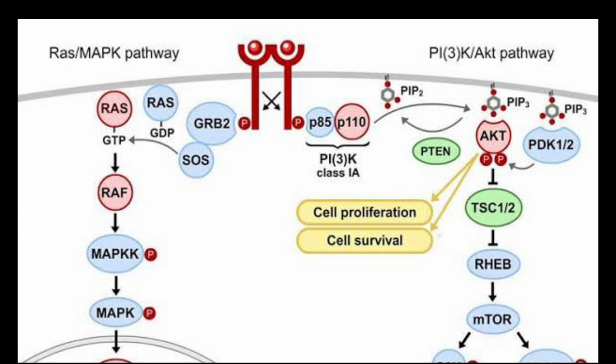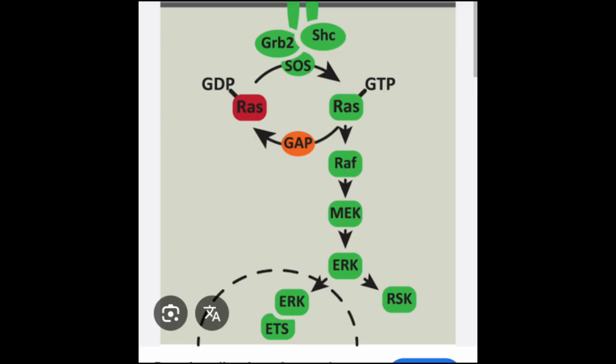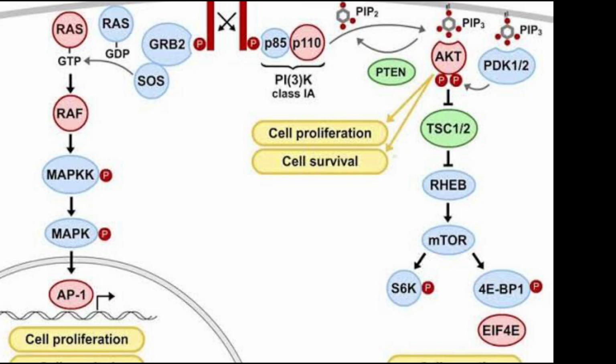RAF is a MAPK triple K, a serine and threonine kinase. Then this RAF phosphorylates and activates MEK. Then MEK phosphorylates and activates MAPK, or ERK1 and 2. This activated MAPK translocates into the nucleus, where it phosphorylates transcription factors like AP1, c-FOS, c-JUN and ELK1, and this leads to the transcription of genes involved in cell proliferation, survival and migration.